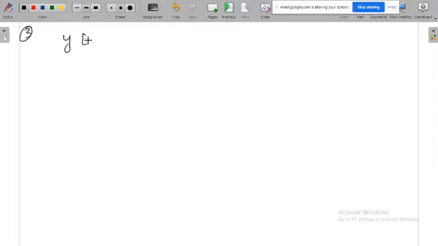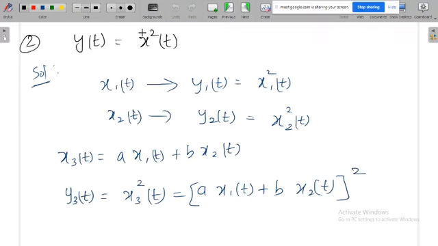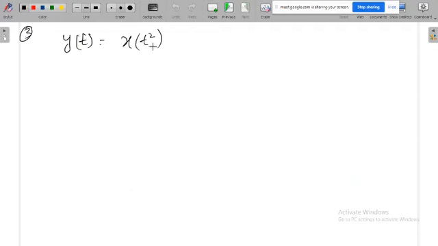Y of t is equal to x of t square. We are not applying the square operation to the signal, we are applying the square operation only to time. In the previous case we applied the square operation for amplitude, whereas in this case we are applying it for time, not for amplitude. Now let's see what happens.